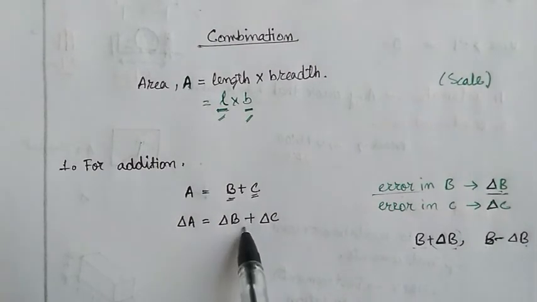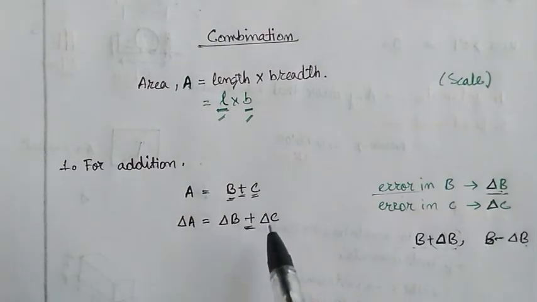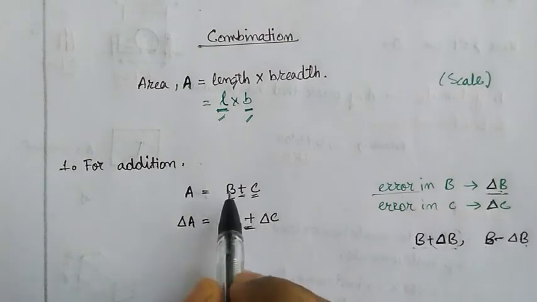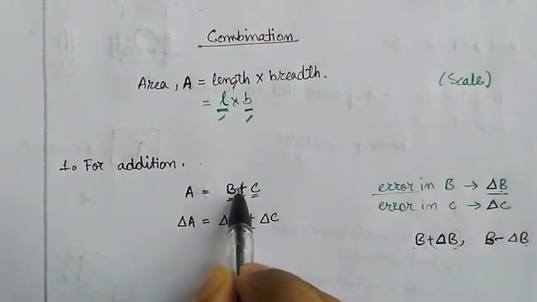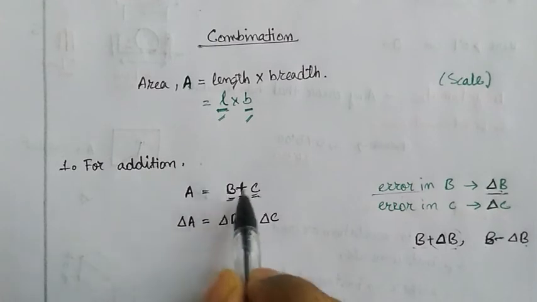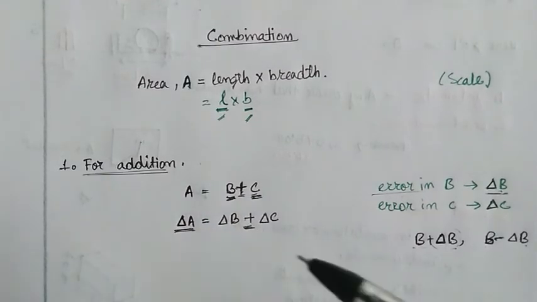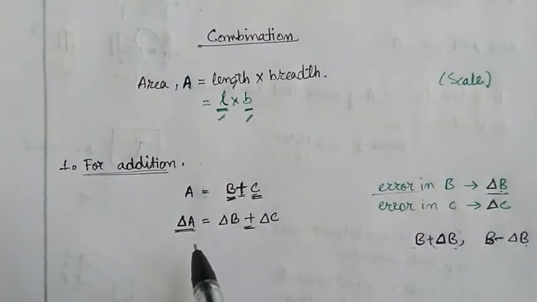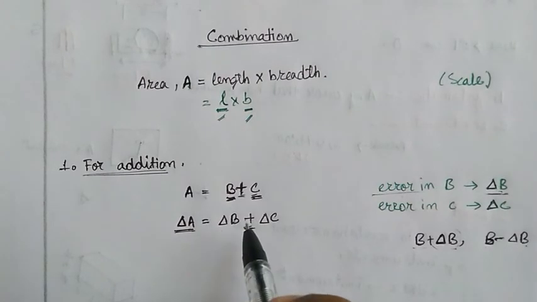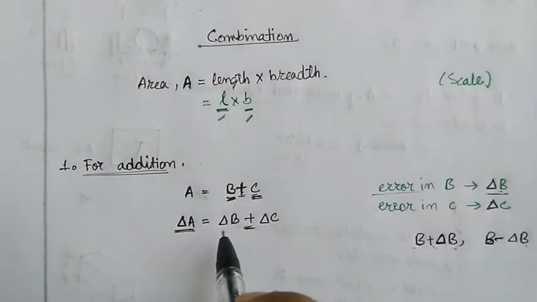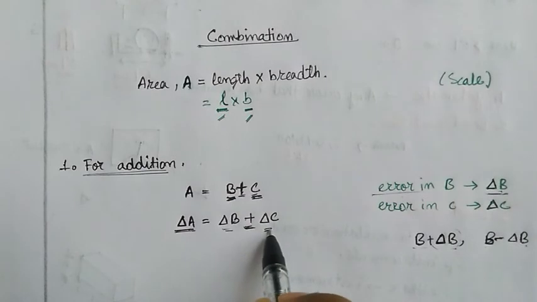This sign does not come from this sign. Basically, even if you are doing plus or even if you are doing minus here, the errors will always add up. In case of addition, the error in the final quantity is equal to the sum of absolute errors in the quantities that are added or subtracted.